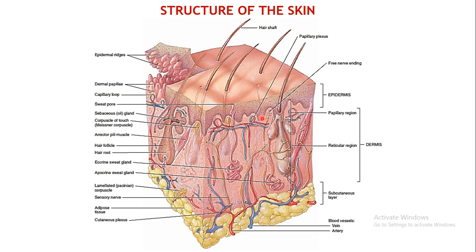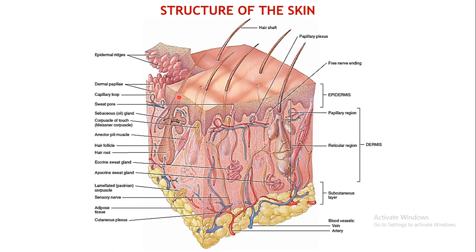Apart from this, as I've told you, there is hair. This hair has a root from which the growth of the hair starts. This is the hair follicle. And just as the hair approaches the outer layers, there are glands located over here. These are known as sebaceous glands or oil glands. As the name implies, these secrete oil, or lipids, which are generated in these sebaceous glands and secreted through these particular openings.